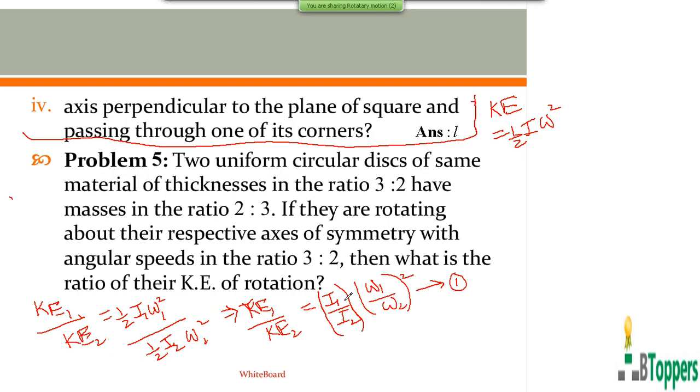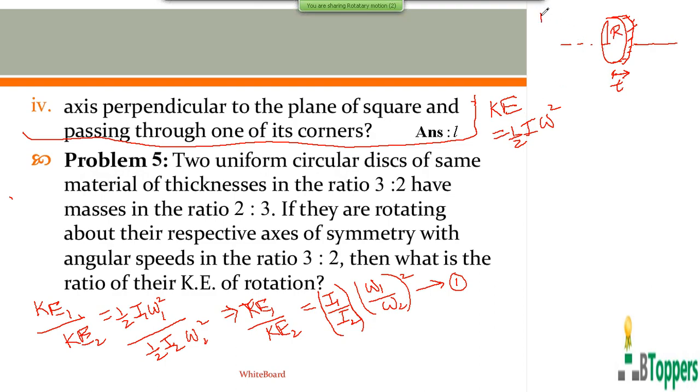To find the ratio of the moments of inertia, you must know the ratio of the masses and the ratio of the radius of the first disc and the radius of the second disc. You are given the ratio of the masses as 2:3. So you first have to find the ratio of the radii of the two discs. Consider a thin uniform circular disc with radius r and thickness t. They are made of the same material, so the density will be the same for both.